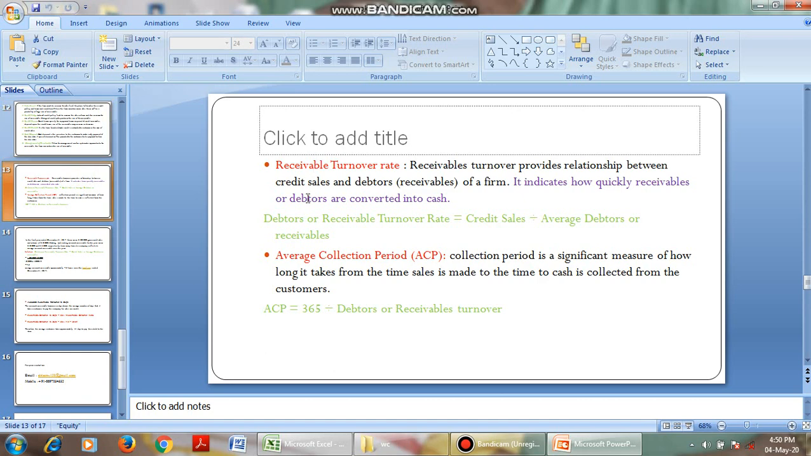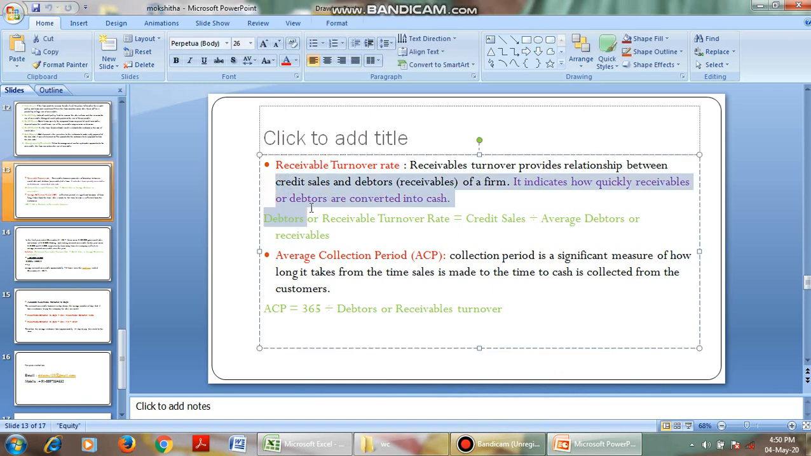Coming to the receivables turnover ratio. What is this receivables turnover ratio? It shows the relationship between credit sales and debtors. Debtors is nothing but receivables. That is, how much we have sold on credit and how much we have to receive. It indicates how quickly receivables are converted into cash.